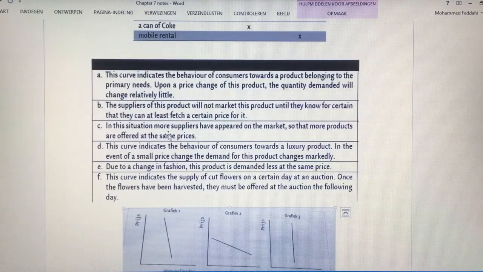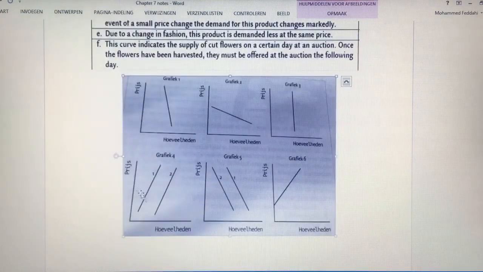One more. In this situation, more suppliers have appeared on the market so that more products are offered at the same price. The moment that you read something like this, they will offer more products at the same price, or less, or they will demand more with each price, you always know that you will have to look for two different lines.